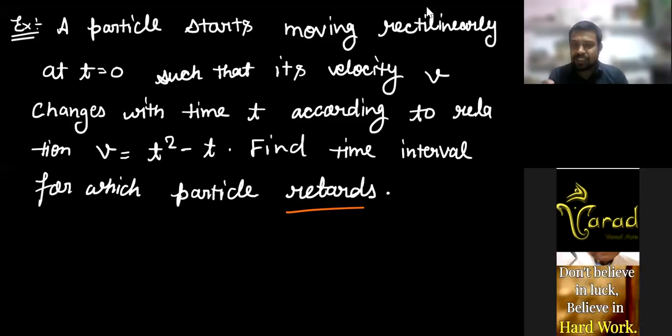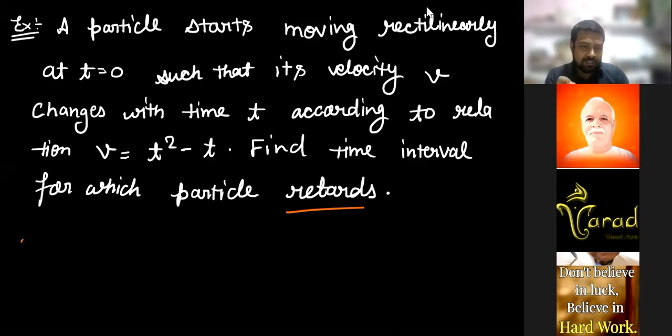So the meaning of retardation is what? Negative acceleration. Very good.